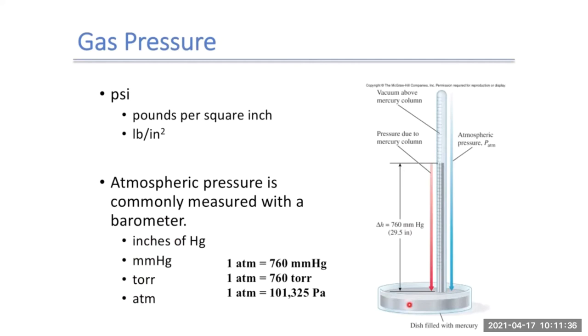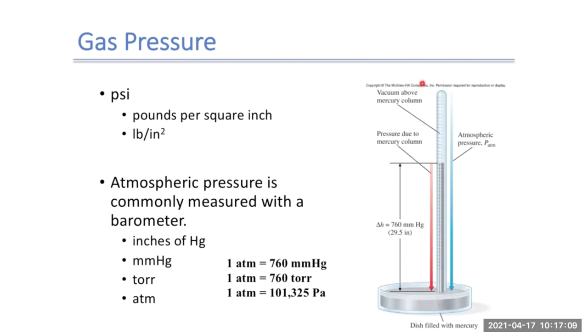A barometer, as we see here, is where we have a dish filled with mercury and then a tube that's inverted into that dish. Inside the tube is a vacuum. So what'll happen is the mercury will start climbing up the tube till the pressure exerted by the weight of the mercury equals the atmospheric pressure on the outside.